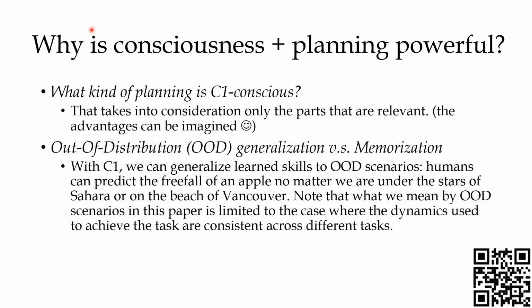Intuitively, this can be understood by the following example. Humans, as we are, can predict the free fall of an apple no matter whether we are under the stars of Sahara or on the beach of Vancouver. This is because the free fall of an apple, which is governed by physics, is consistent wherever we go. And since the task that we are seeking to resolve is predicting the free fall of an apple, the other parts of the environment do not actually matter. This is because we are conscious and we are able to focus our attention on the parts that we want to predict.